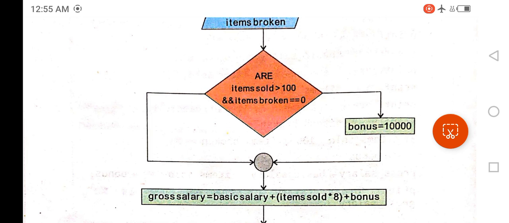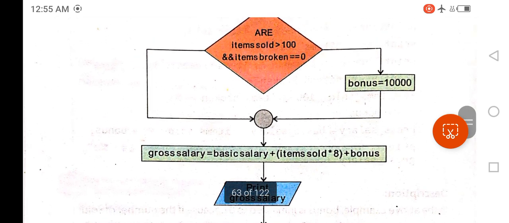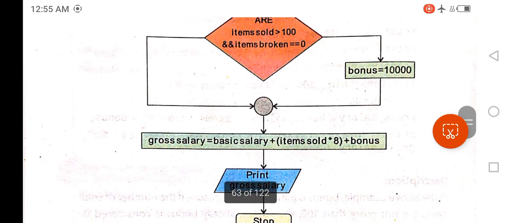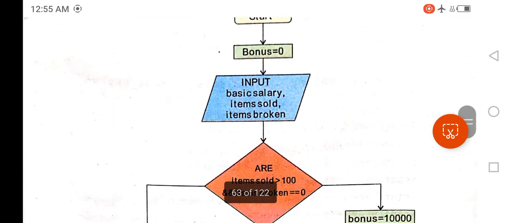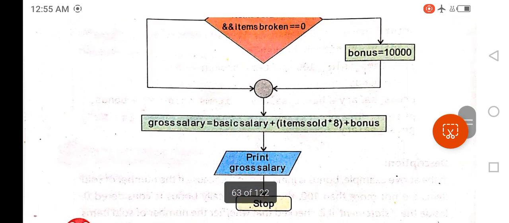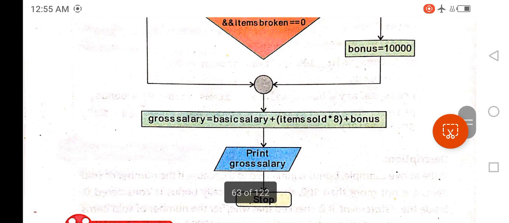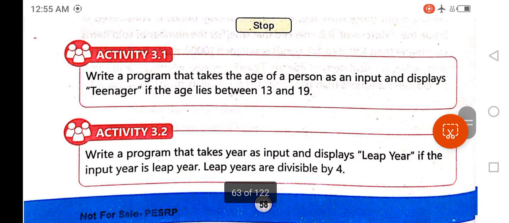If the condition is true, then we assign a value of 10,000 to the bonus. If the condition is false, then we do nothing. The value of the bonus will be 0, as you can see here after the start symbol. After that, we perform a simple calculation and print the gross salary, and then the flowchart goes to an end.